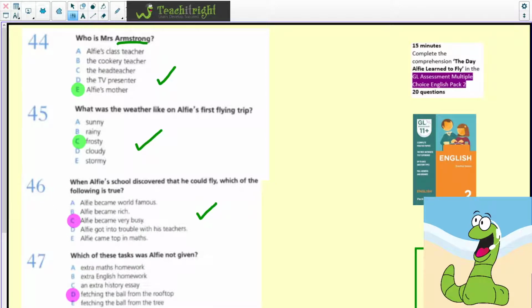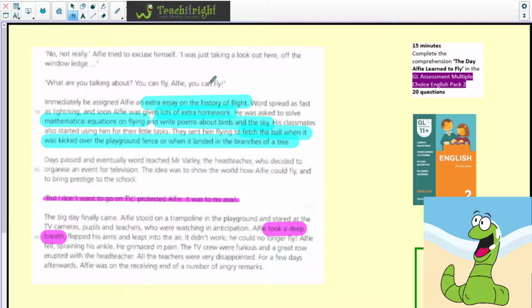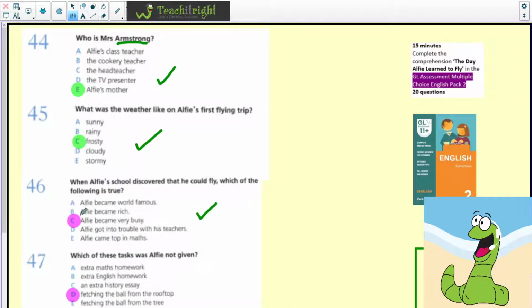So if we actually go back, we can see all the things he did. Had an extra essay on the history of flight, got lots of extra homework, mathematical equations on flying, write poems about birds, fetching balls, doing all kinds of different things. So he became incredibly busy. Now you'd have to deduce that from the text, which I'm sure you could have done.